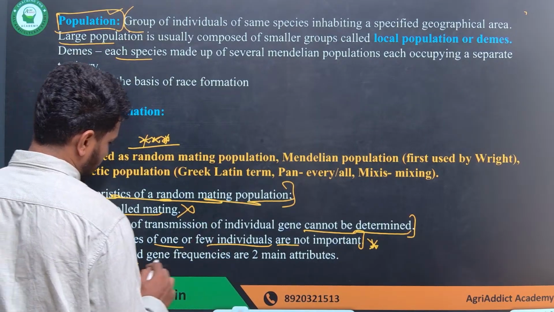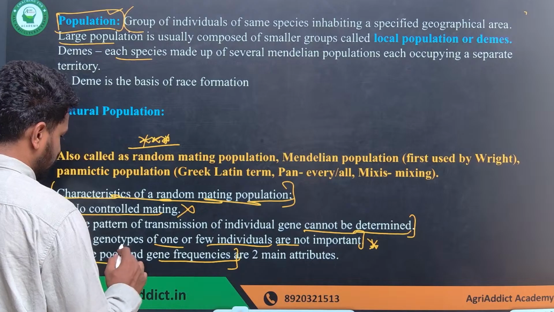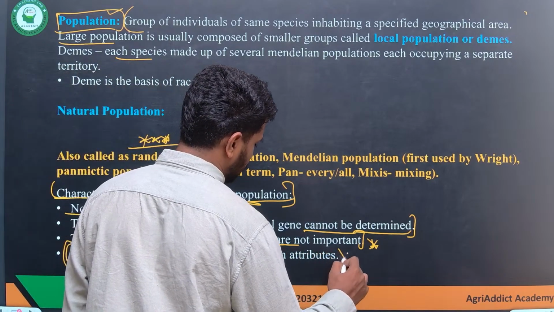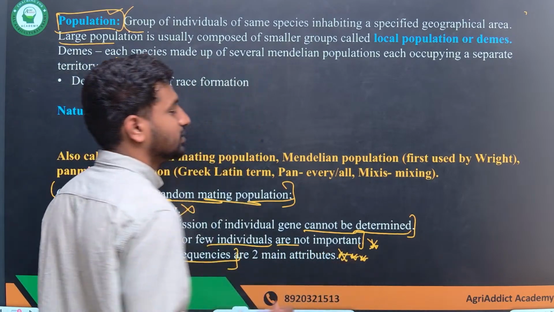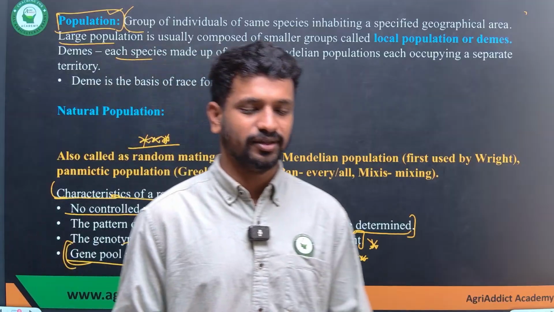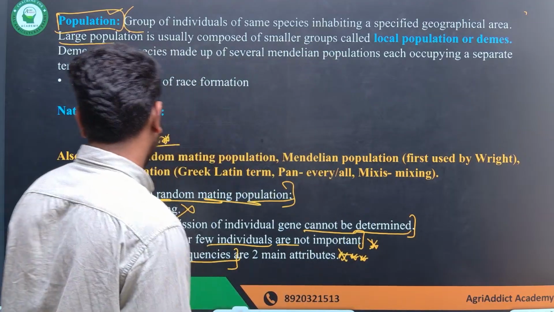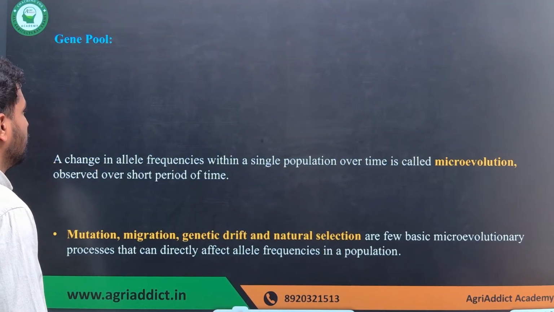The gene pool and the gene frequency, which are the broader terms, are the most important in this population. We are studying the population as a whole, and we are considering mostly the gene pool and the allelic frequency.